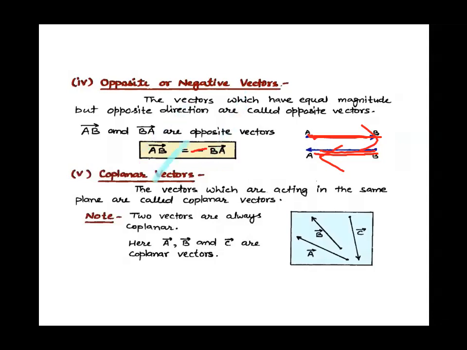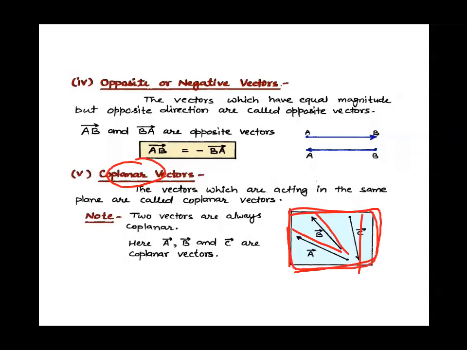Yes children? Chalo. Next is coplanar vectors. This term you have done in your maths also. Coplanar: so plane, their plane. Suppose all the vectors are in this plane. Here you can see there are three vectors A, B and C. They all lie in this plane of paper. So all these vectors are acting in the same plane, so they are known as coplanar vectors.